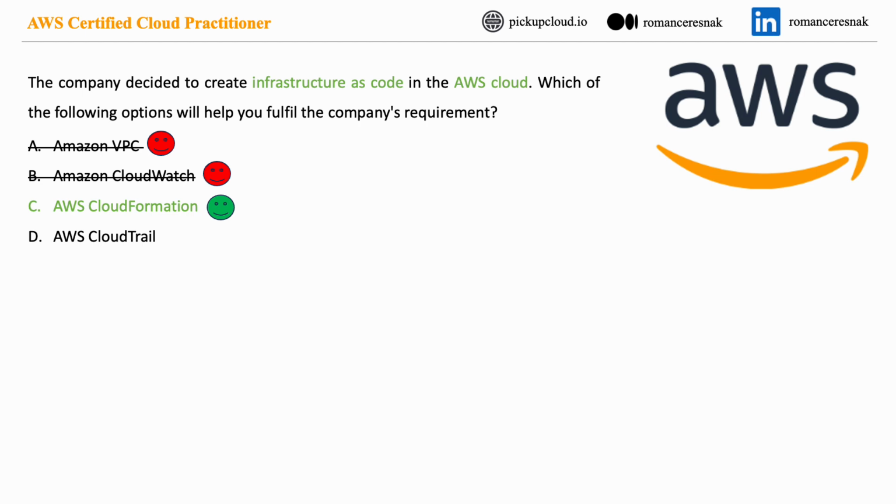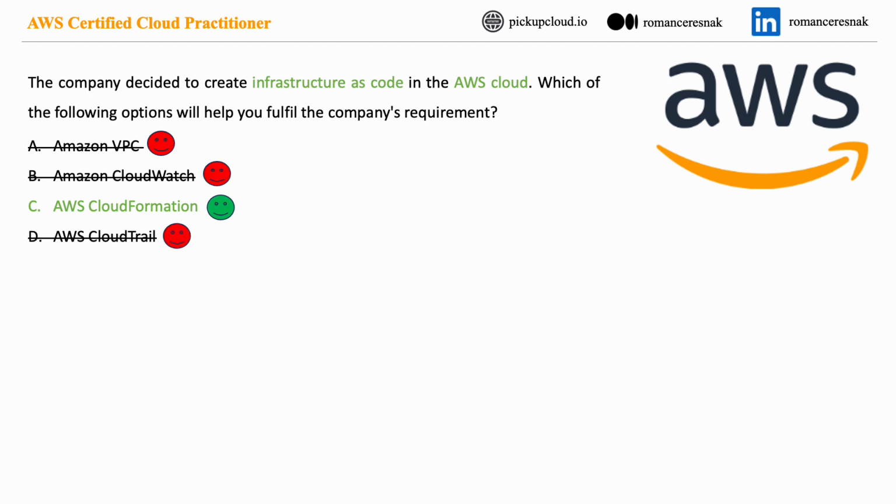Even though we already found the correct option, let's examine the last option, option D. AWS CloudTrail is a service that enables governance, compliance, operational auditing, and risk auditing of your AWS account. It records API calls made in your account and delivers log files containing those calls to an AWS S3 bucket you specify. While important for auditing and compliance purposes, it is not directly related to creating infrastructure as a code, so this option is not correct.